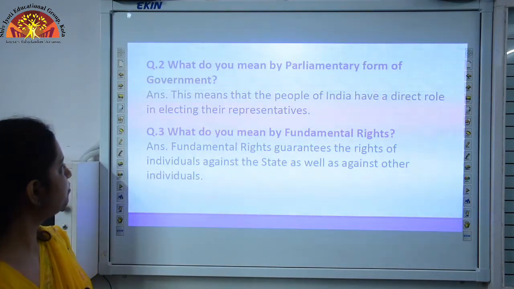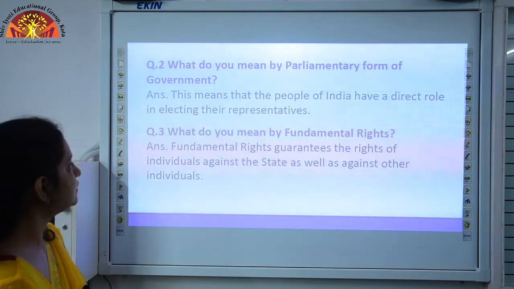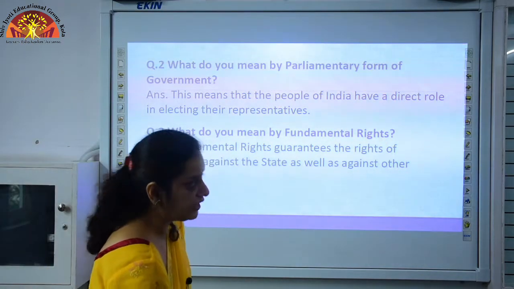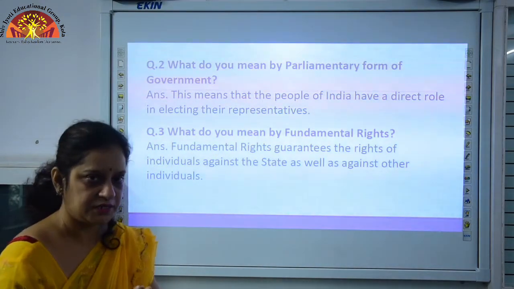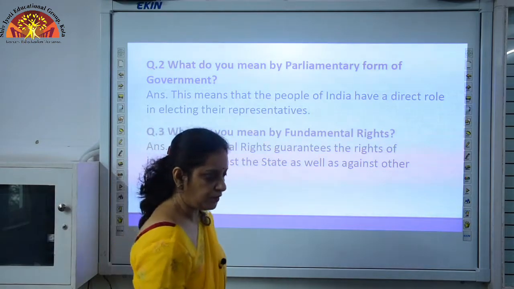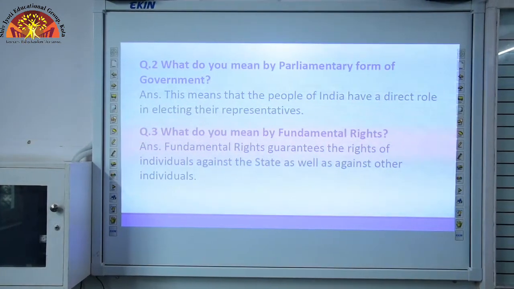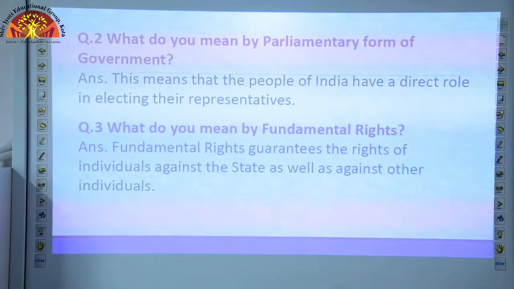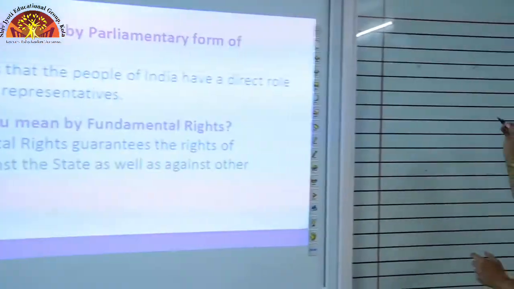Now, what do you mean by parliamentary form of government? As I have told you, this means that people of India have a direct role in electing their representatives. I am explaining to you the parliamentary form of government.